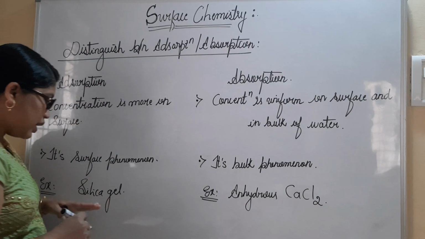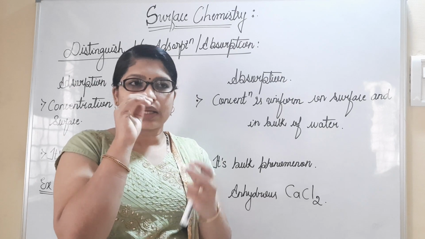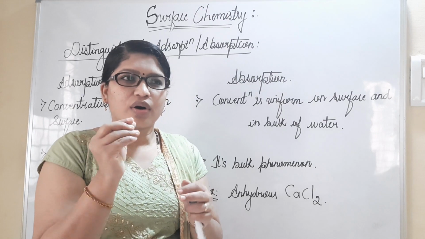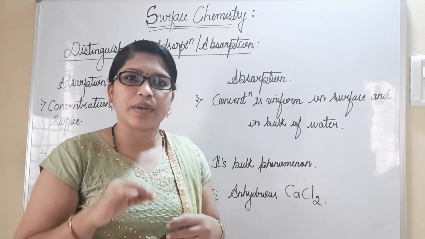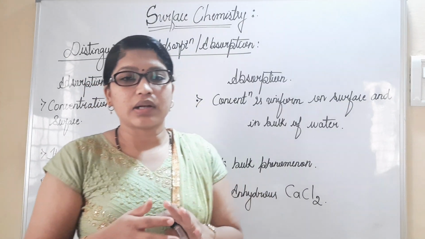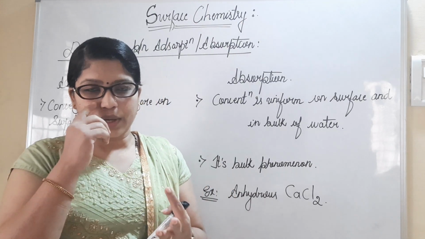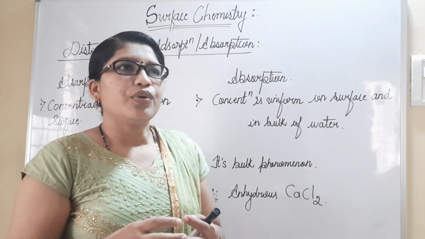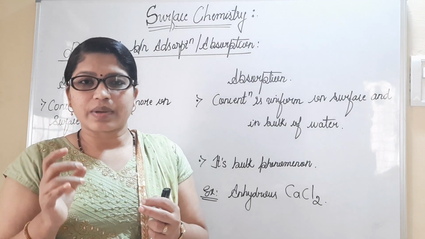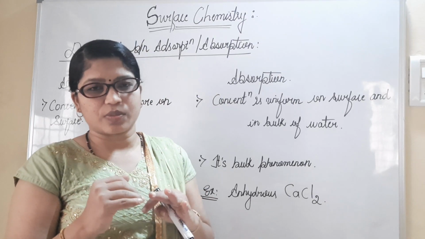So see here, silica gel. You might have seen that when you purchase a new bag, small white colored packets with small particles like tablets will be added and kept there. So why does that happen? Why is that done in new bags or anything we have purchased newly? It is to create a vacuum. What does that mean? The silica gel particles added to the newly purchased bag are going to absorb the moisture which is present inside that atmosphere.